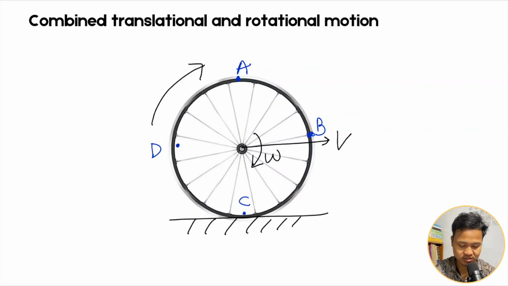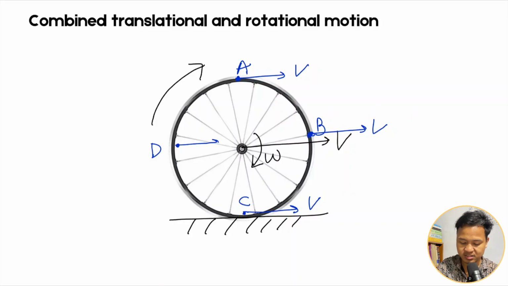First let's see if it performs translational: every point will move with the same velocity, V of center of mass. That means every point will go with V. B will have V, C will have V, and D will also have V. Okay, first thing.